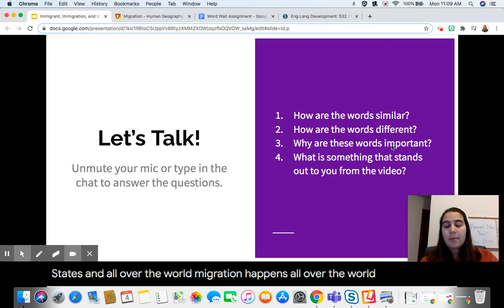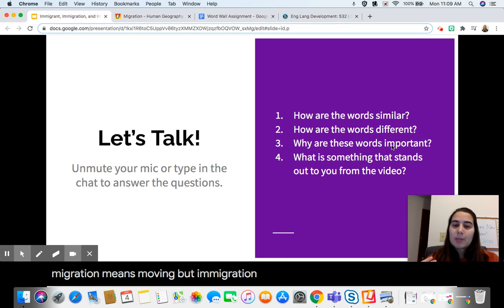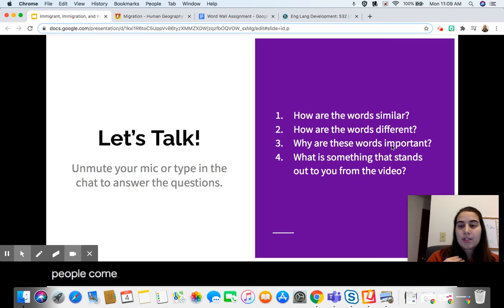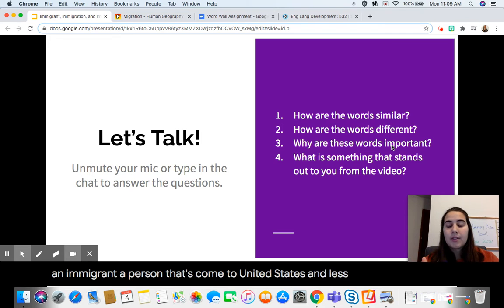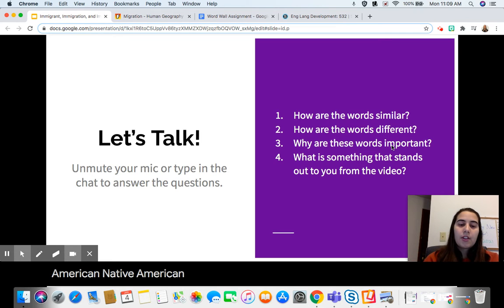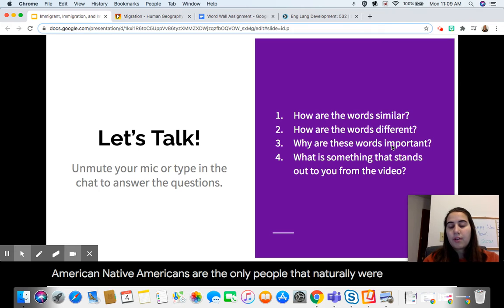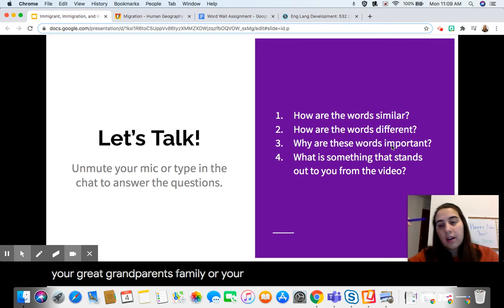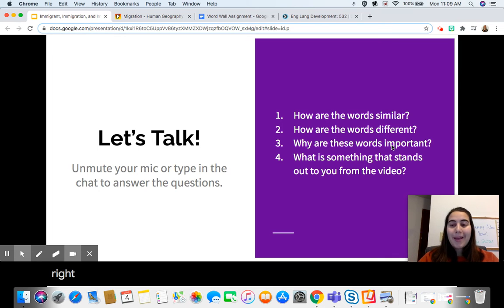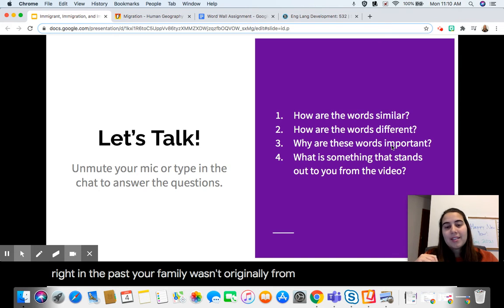all over the world. Remember, migration means moving, but immigration is specific to the United States because people come to the United States, right? Everyone in the United States is an immigrant, a person that's come to the United States, unless you are Native American. Native Americans are the only people that were naturally born in the United States. Everyone else has come here, whether it was your family or your great-grandparents' family or your great-great-great-grandparents' family, right? In the past, your family wasn't originally from the United States unless you were Native American.